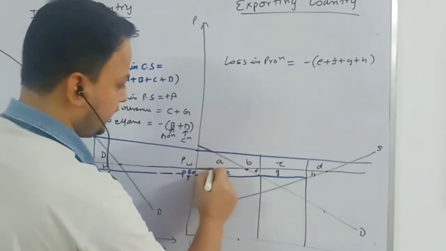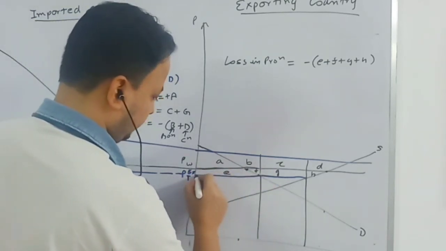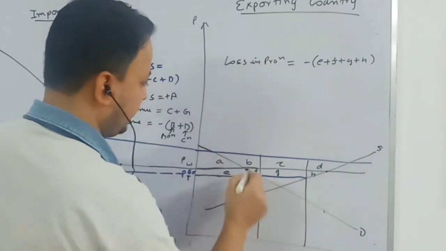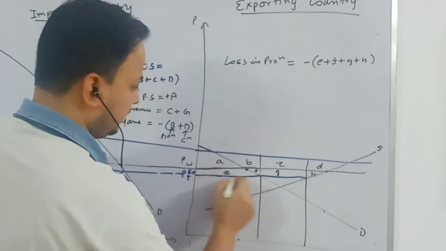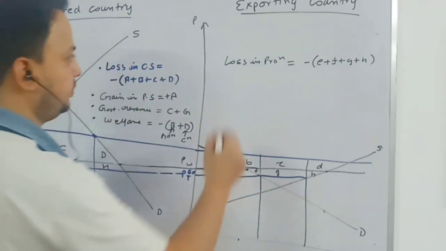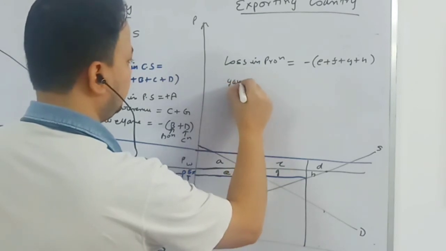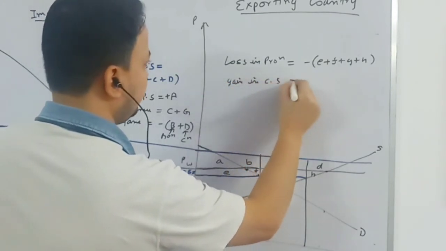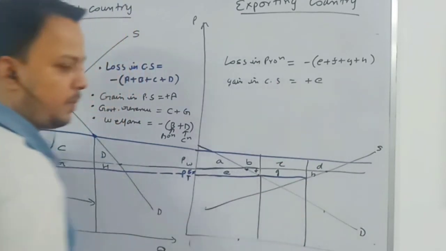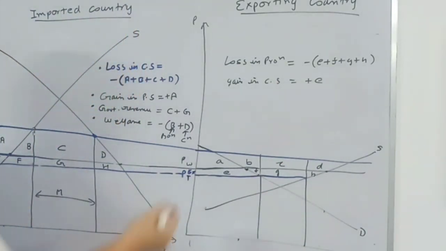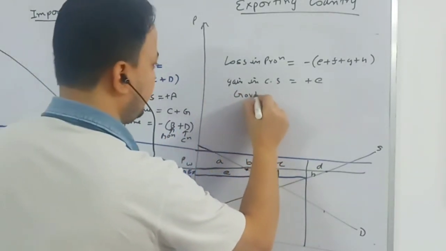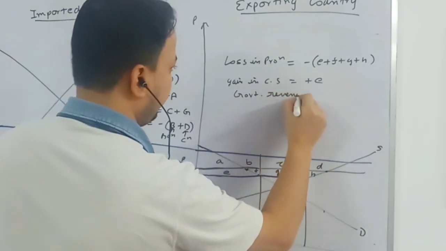Before, this is the world price. Now you have the domestic price in the exporting country this much. This much is the gain in consumer surplus, E plus E. Government revenue will be zero because the exporting country is not imposing any tariff.